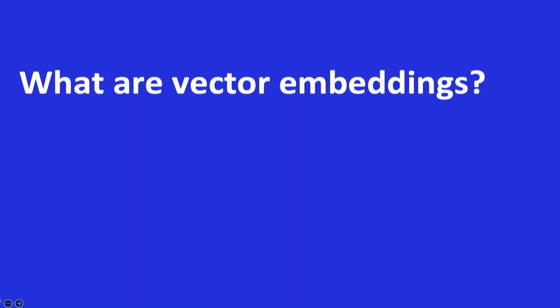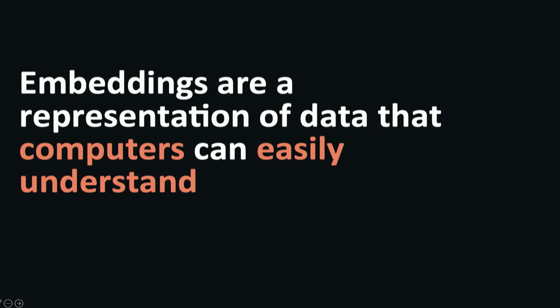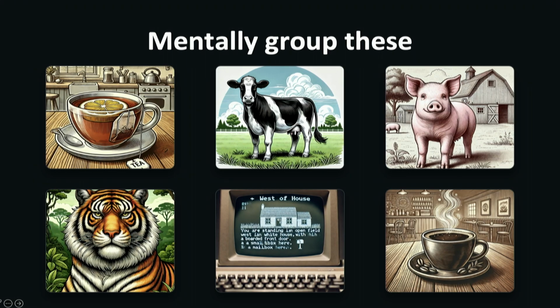Okay, so as I mentioned, to understand this a little better, we need to know a bit about vector embeddings. So what are they? Embeddings are a representation of data that computers can easily understand. So I have a task for everybody here. What I want you to do is take these items and mentally group them. I don't care how you do it. I'll give you a moment. I see all the light bulbs going and everything like that.